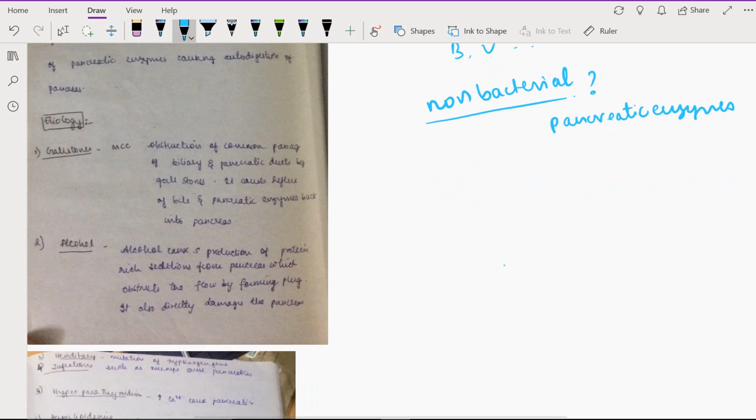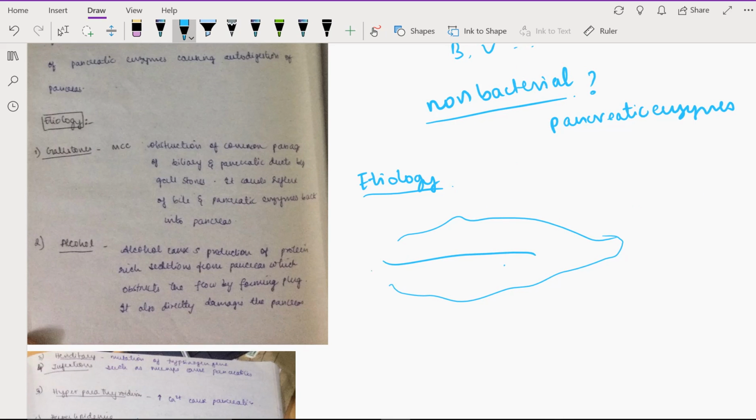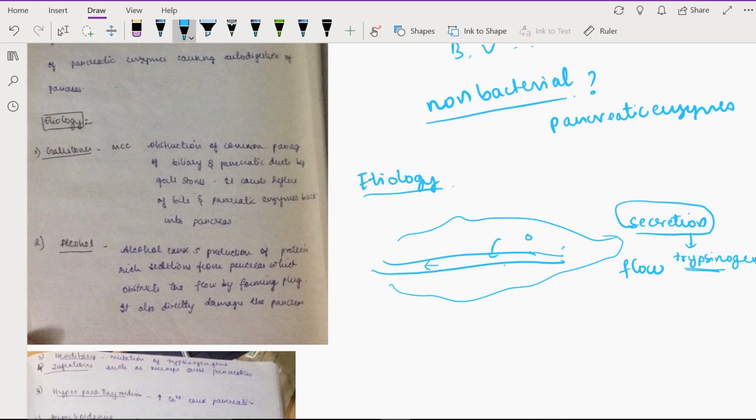Next, the etiology. So there are so many causes. I like to remember the etiology like this. First, assume this is the pancreas and this is the pancreatic duct. What should happen is there should be secretion and they should travel, so there should be flow. So there should be secretion and there should be flow. What can happen is there can be secretion of faulty enzymes, like in case of trypsinogen gene defects.